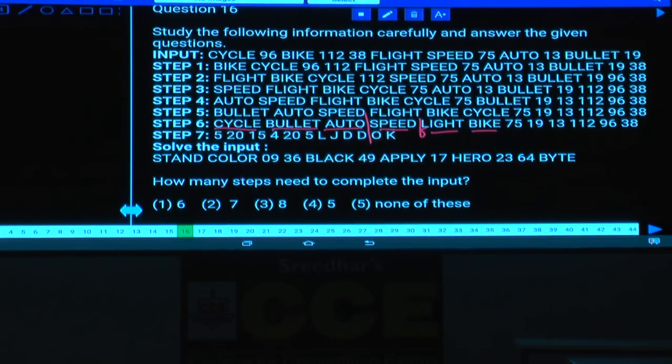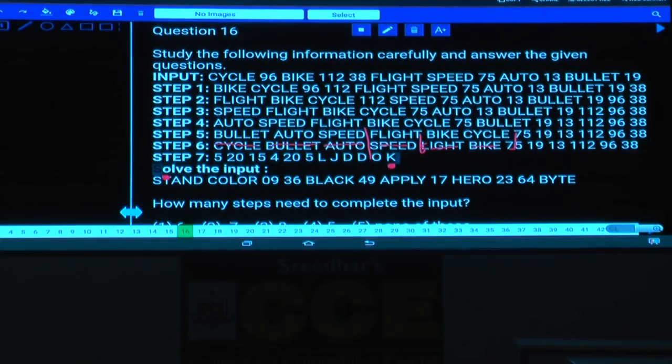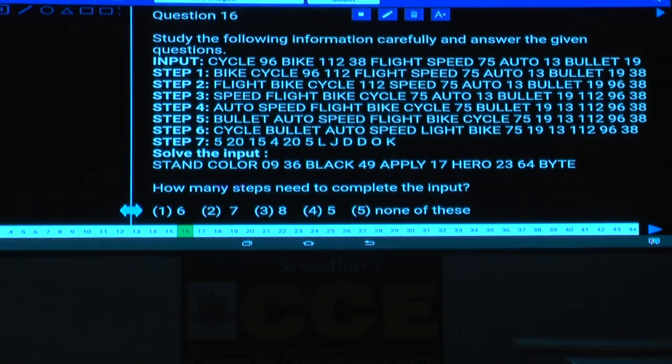Then coming to these numbers, 75, 19, 13. Now 75, 19 and 13, all these what? These are odd numbers. Now these odd numbers are arranged in the descending order first, followed by the even numbers in the descending order. Now the words are divided into categories.